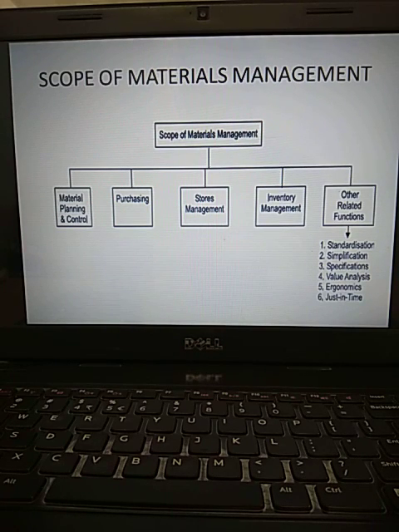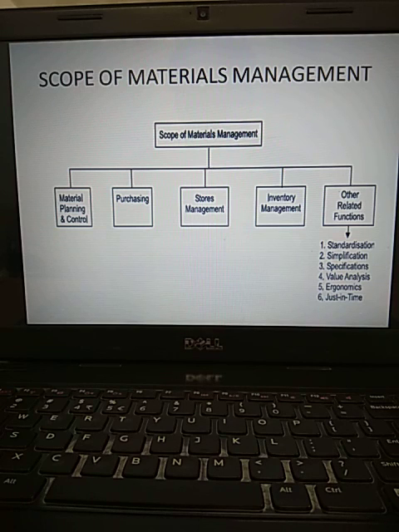So overall, what are you going to cover under materials management? Scope. Here you are going to cover material requirement planning, purchasing management, stores management, inventory management, and other related functions. What are those? Standardization, simplification, specifications, value analysis, ergonomics, just in time.